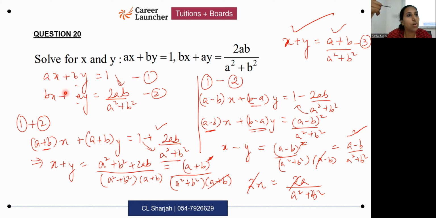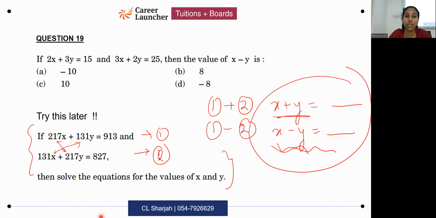It's an advantage when you want to find the value of x minus y without individually finding x and y. It is also an advantage when the coefficients are really huge, like this. Coefficients are very big. So if you have to eliminate, big multiplication will be involved. To avoid that, this method is good. In all other cases, even though you notice the pattern, my advice is apply the normal method.